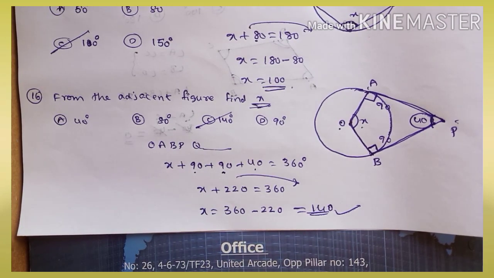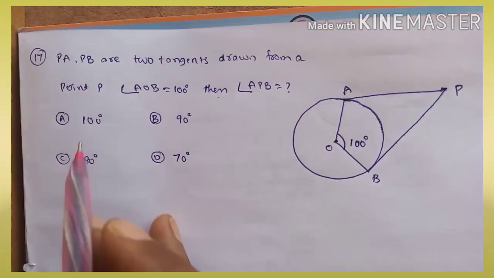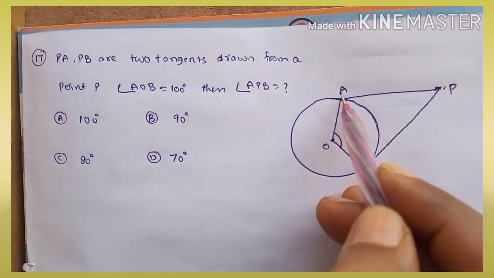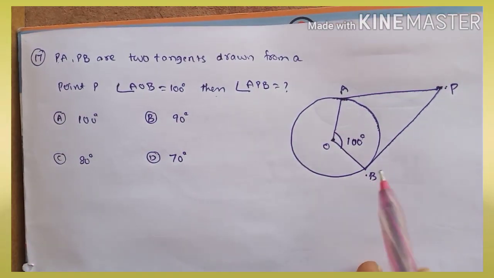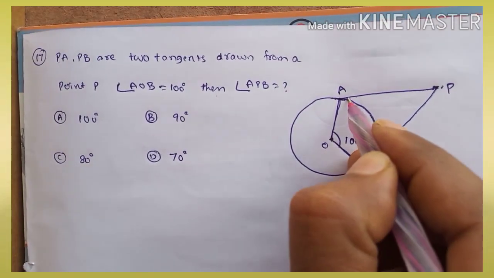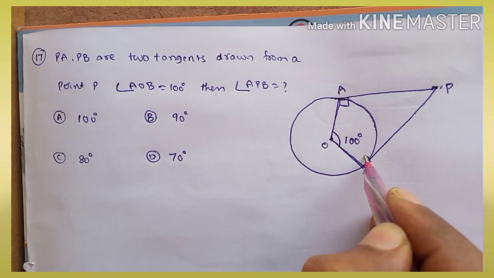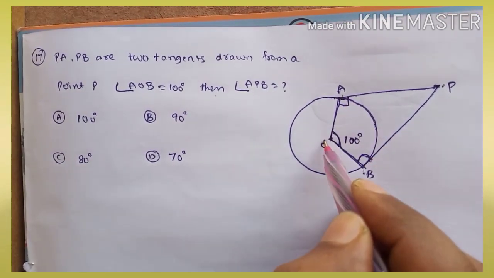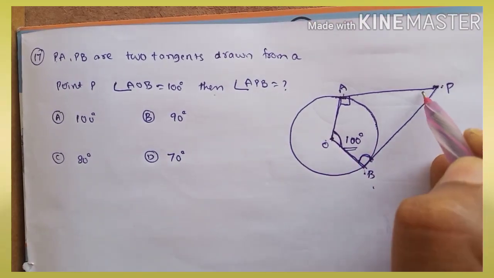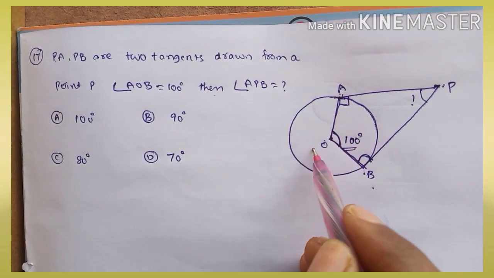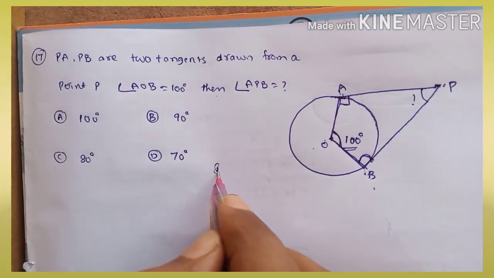Okay, next one. Now the given PA and PB are the two tangents. PA is one tangent, PB is one tangent. So OA is a radius, OB is a radius. So the angle between them is definitely 90. And one angle is already given, AOB is equal to 100. Then what is APB?